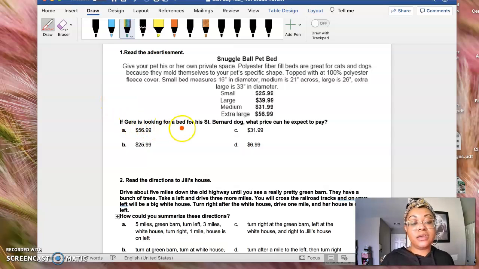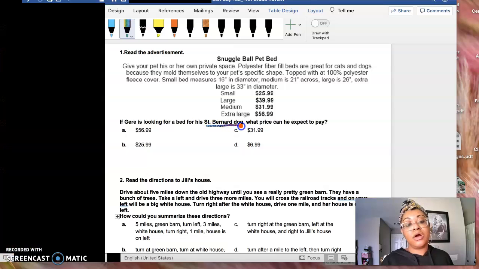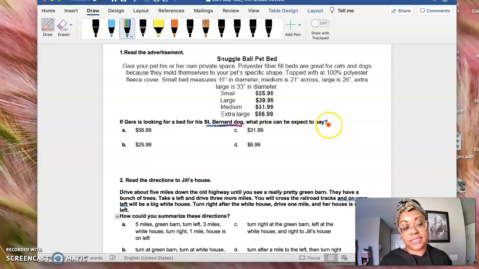If Greer is looking for a bed for his St. Bernard dog, what price can he expect to pay? So guys, you have to use your schema. A St. Bernard dog is very large. Okay, a very large dog. So if he's looking for a bed for his very large dog, what price do you think he's going to pay?